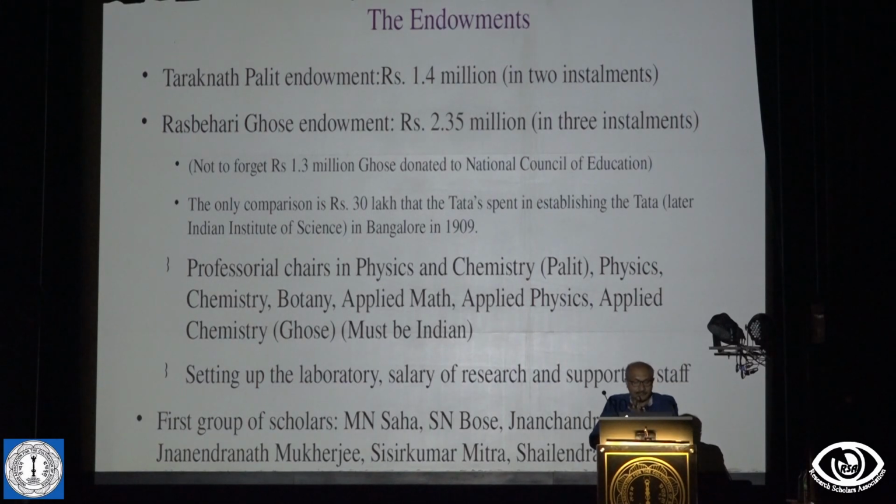How much money, I will try to explain. The only comparison is the rupees 30 lakh that was given by the Tatas to start the Tata Institute of Science in Bengal, which is now the Indian Institute of Science. Now, with the money of this Palit endowment and Ghosh endowment, we had these professorial chairs in physics, chemistry, botany, applied maths and other departments. But one condition was that all the professors must be Indians. This was because the Tata Institute of Science gave us a vital lesson, because it appointed a lot of professors, all of them British and all of them celebrated.